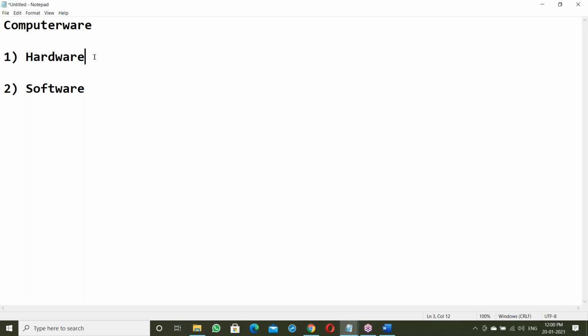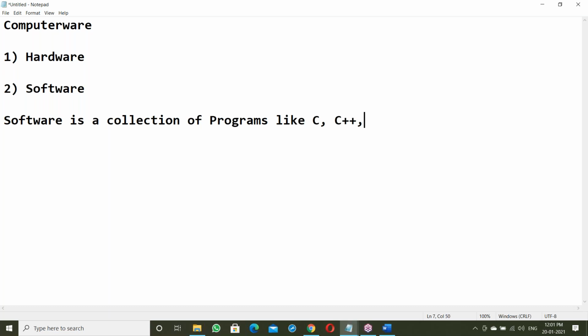Hardware is the physical components of a computer. Now, software. What is software? Our topic is software. Software is a collection of programs. Everything here is programs. Programs like C, C++, Java, Python, etc. All these are software. In software, everything is a program.